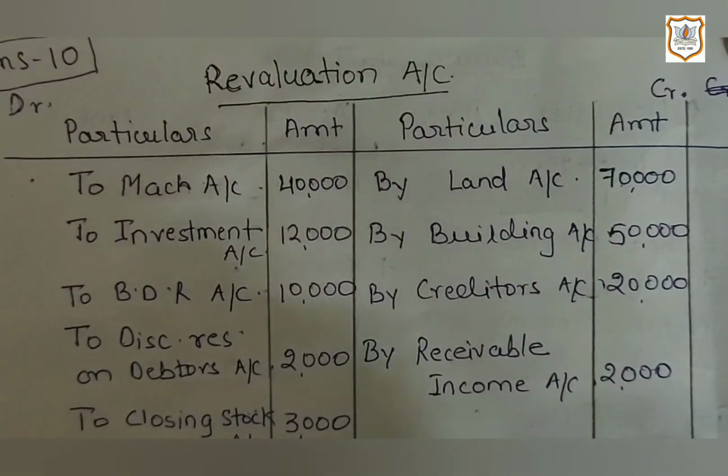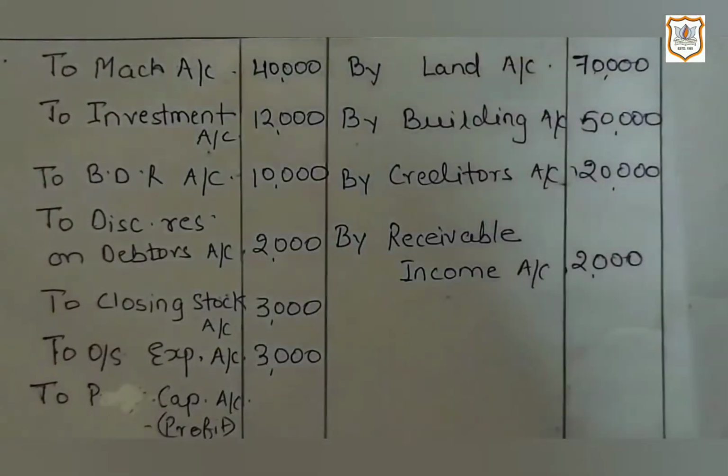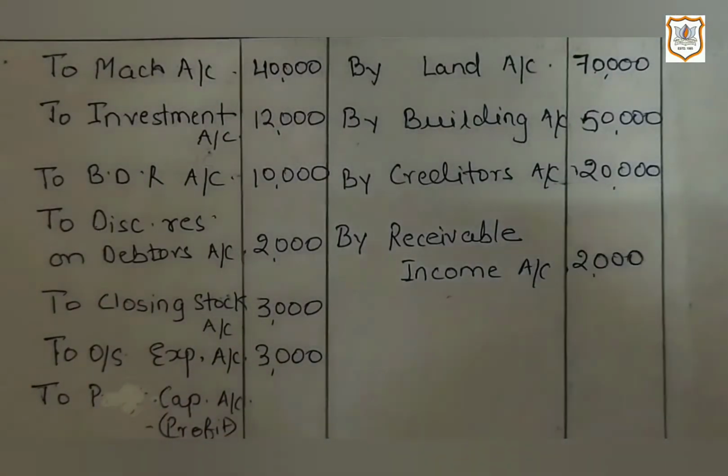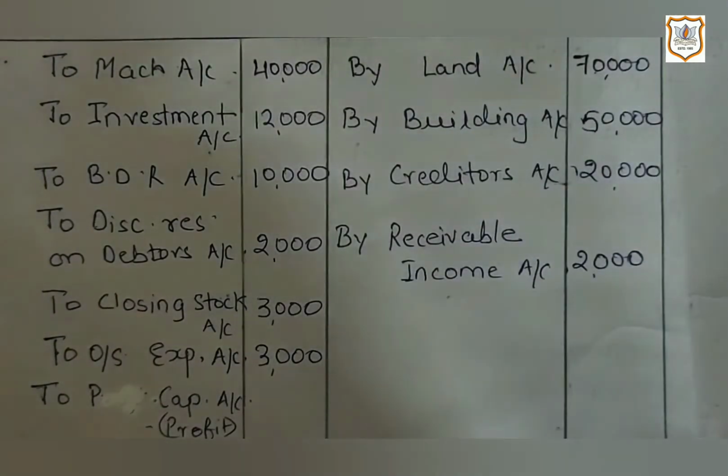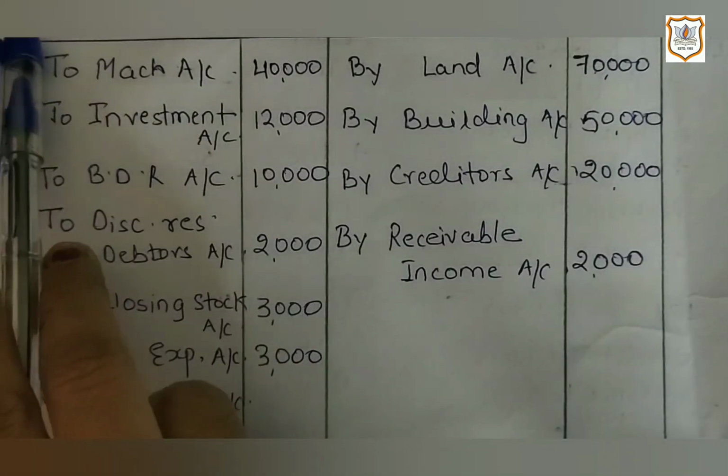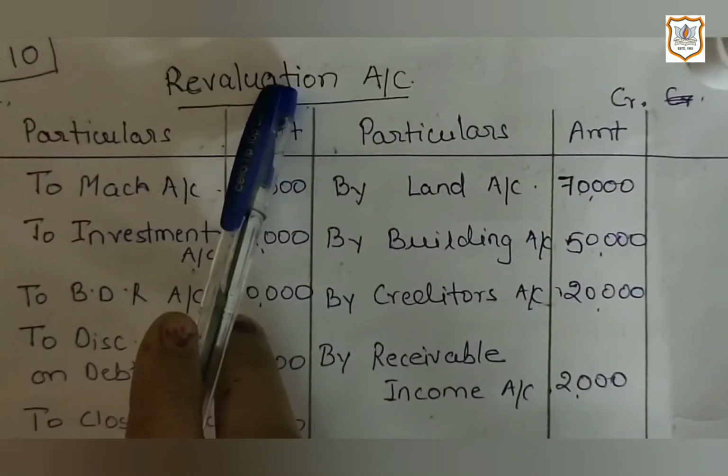The next information is about outstanding expense. That outstanding expenses is not recorded in the books. It is a liability for the business, and as I just explained you at the time of making journal entry, that if unrecorded liability is brought to books, then it is a loss. That's why it is recorded on debit side of revaluation account.